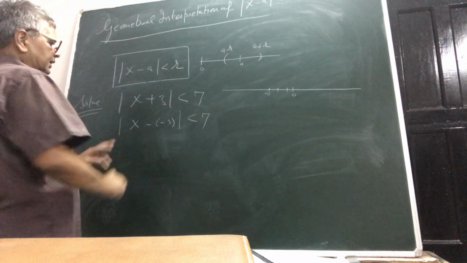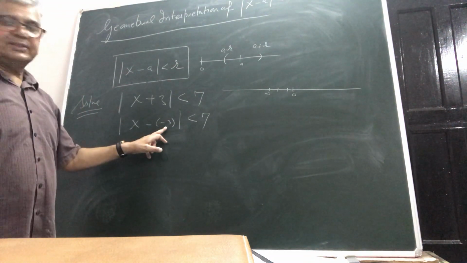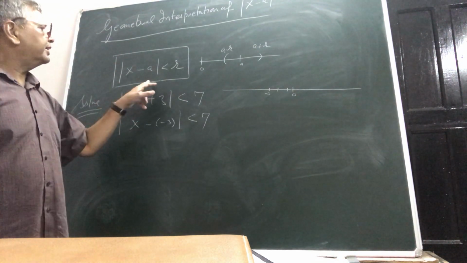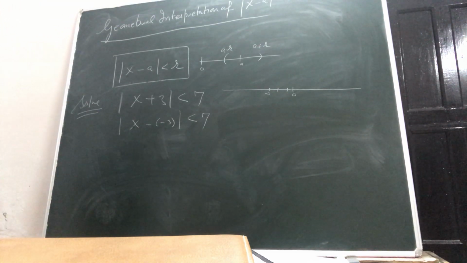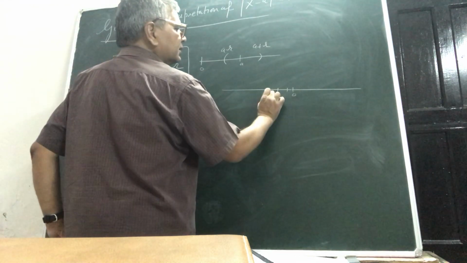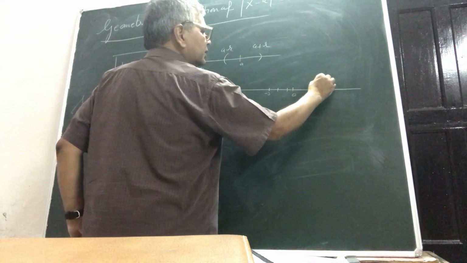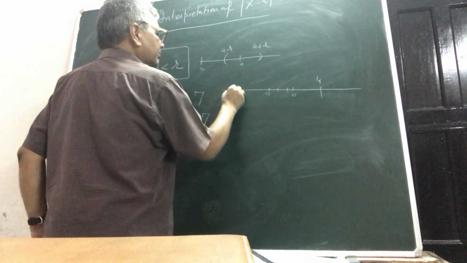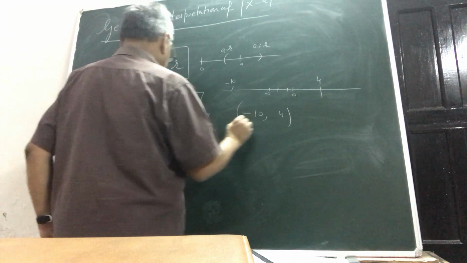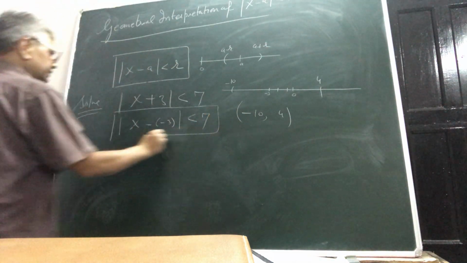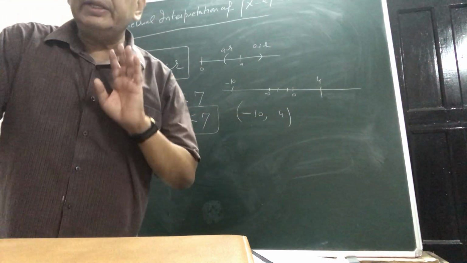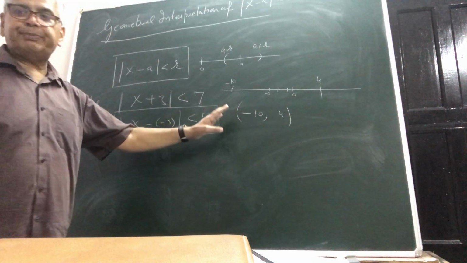Then what is this? The distance of x from minus 3, because x plus 3 you can rewrite as x minus minus 3, so as to bring it in your standard form, mod x minus a is less than r. So from minus 3, 7 points to the right, 3 here, so it will be 4 here, isn't it? And to the left it will be minus 10. So this open interval minus 10 to 4 is the solution through the geometrical interpretation. Students, please do remember this thing. This will again be too much pain for you.